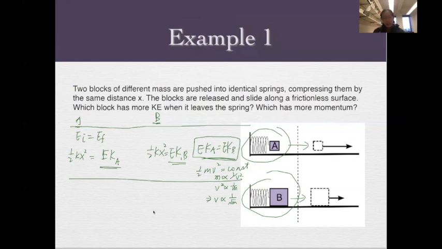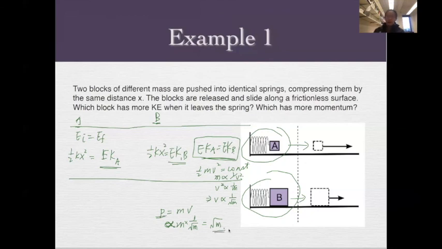All right, now let's compare the momentum. The momentum is mv. But because kinetic energy is the same in both cases, the velocity of the object is proportional to 1 over the square root of m. So m divided by the square root of m gives this, which means the momentum of the object is proportional to the square root of mass.